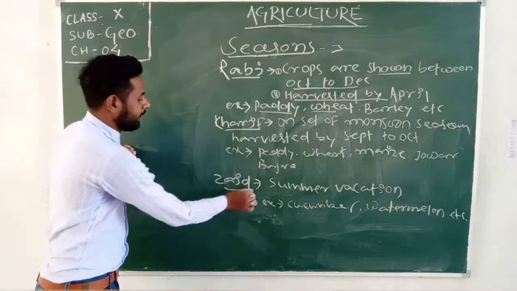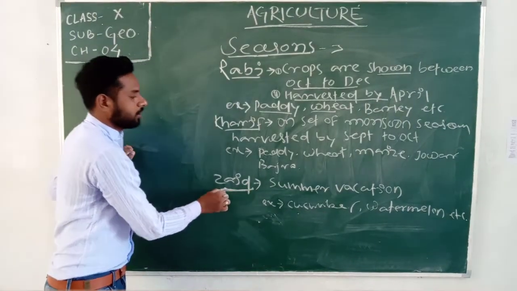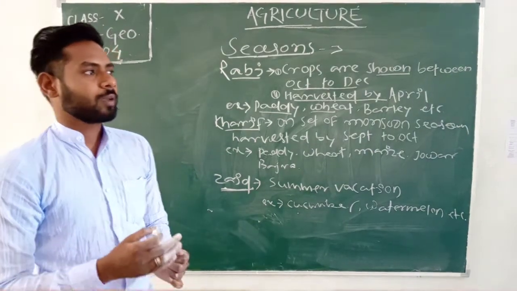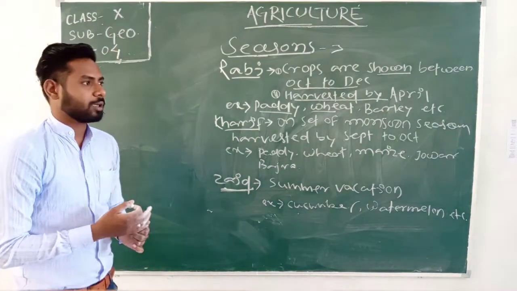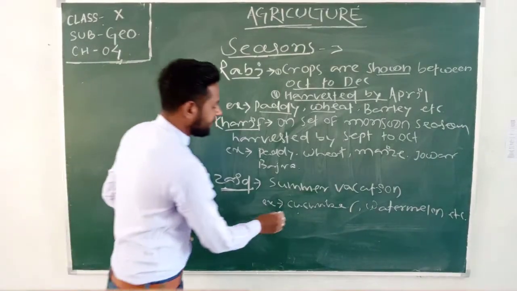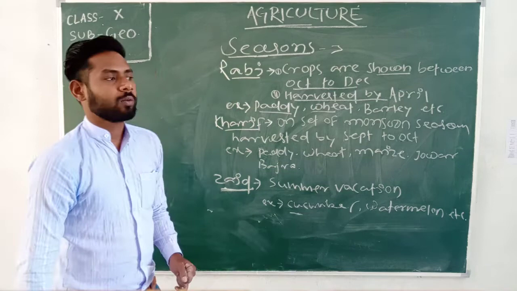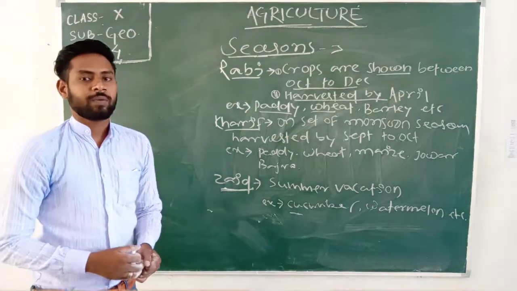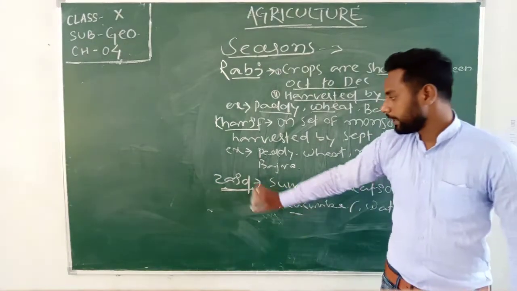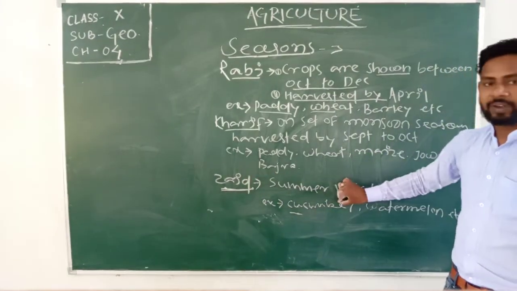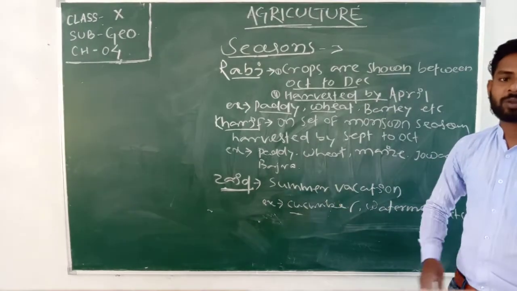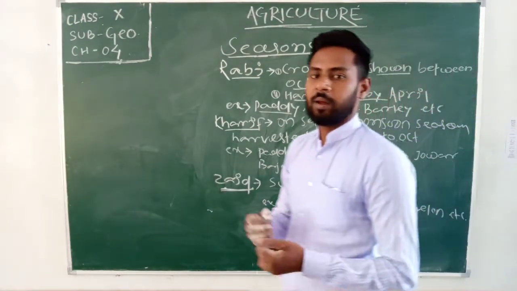After that, Zaid. In the summer, from March to May, many vegetables and fruits are cultivated by the farmers, like cucumber and watermelon. So in this time period in summer, the farmers cultivate some fruits and vegetables in their fields.